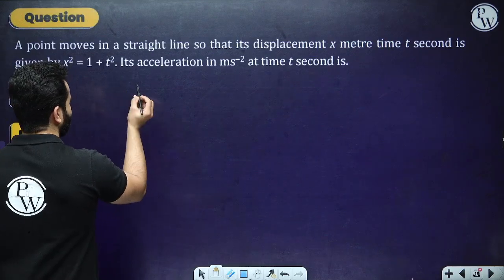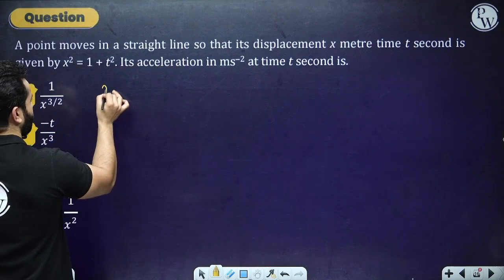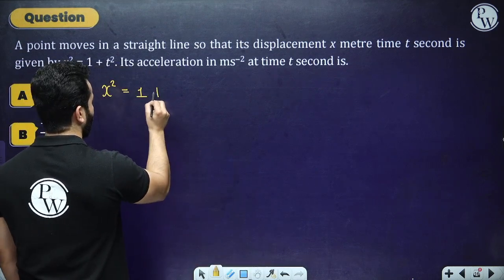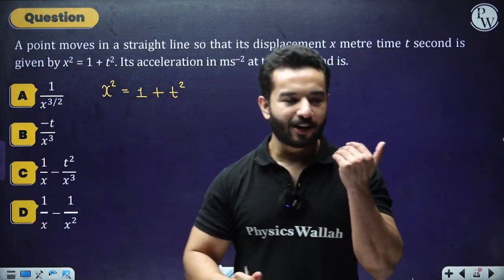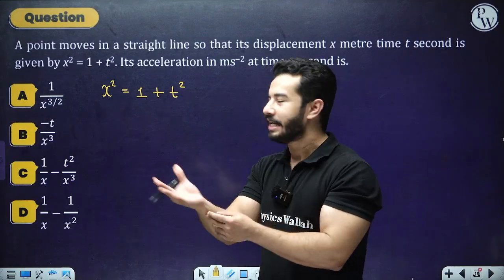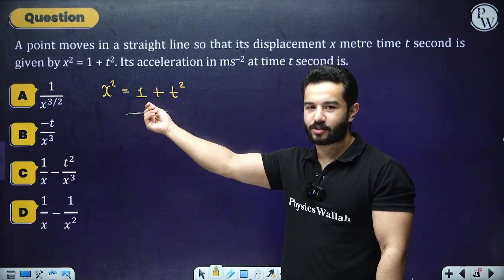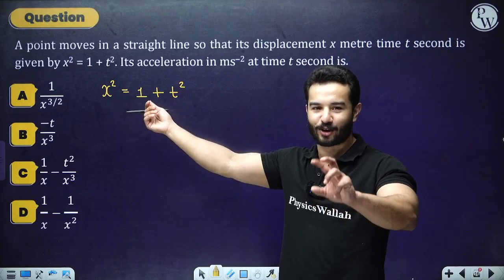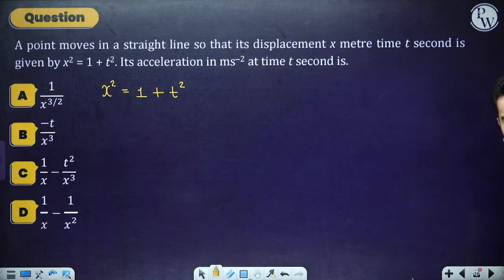Please understand, they are saying that x square equals 1 plus t square. So please note that I'm not using very simple questions over here. Even if you are trying for NEET, and I always say that my classes are for NEET, and if you're preparing for JEE, you can make your basics strong over here. So this is a little bit different. You just have to use the chain rule along with the normal power rule. So you have to find the acceleration over here. Take your time, pause the video and let's start.